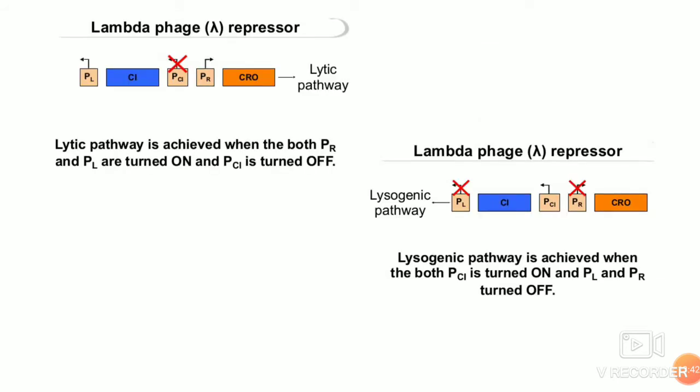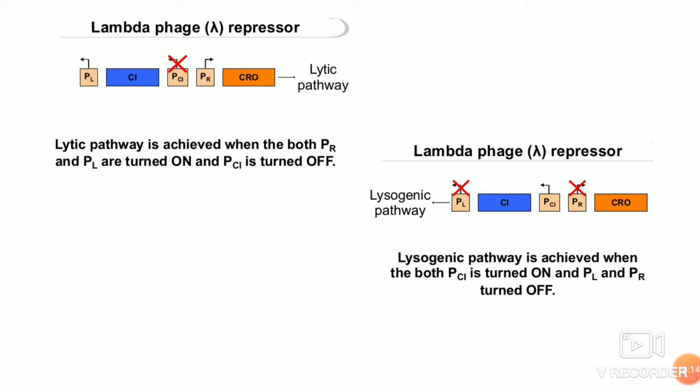So how does this regulation happen? I already told you that if CRO is activated, there is the lytic cycle. If C1 is activated, there is the lysogenic cycle. So the lytic cycle is achieved when both PR and PL promoters are turned on, and CI, or I'll call it C1, is turned off.